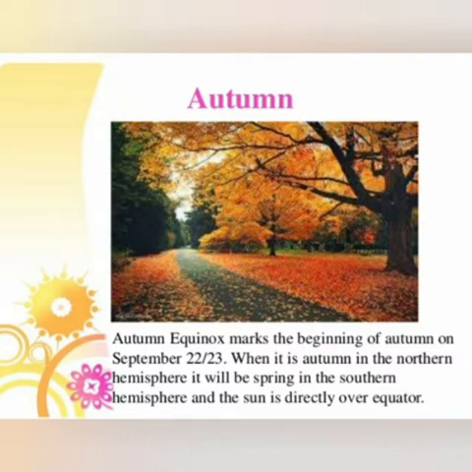Students, India is situated in the northern hemisphere and Australia is in the southern hemisphere. That's why when it is summer in India, it is winter in Australia, and when it is autumn in India, it is spring in Australia. So we can say the revolution of the earth and its tilted axis causes the seasons.